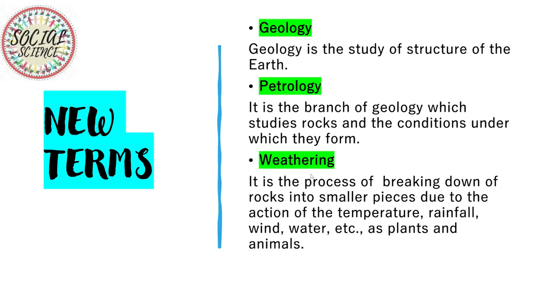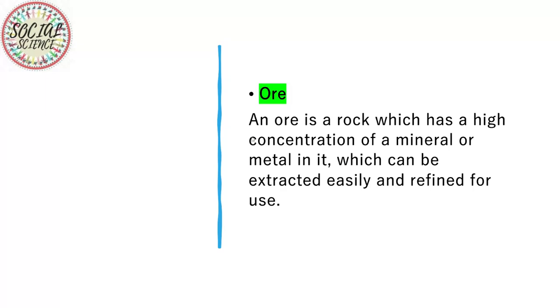Weathering is a process of breaking down rocks into small pieces due to the action of temperature, rainfall, wind, and water. Plants and animals even help in this process, and we would be talking about this process as well in one of the kinds of rocks. Now let's know the last new term, that's ore. An ore is a rock which has a high concentration of a mineral or metal which can be extracted easily and refined for use.